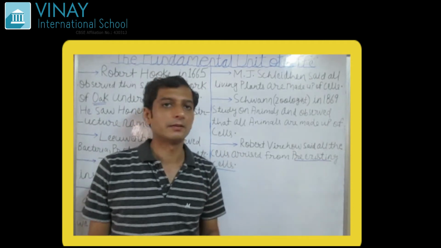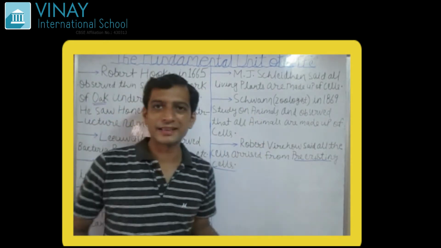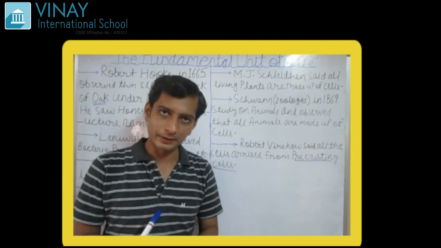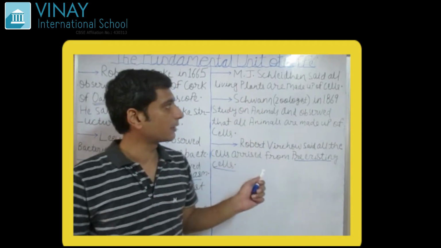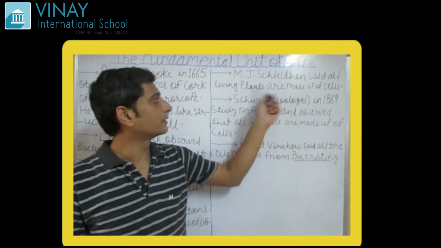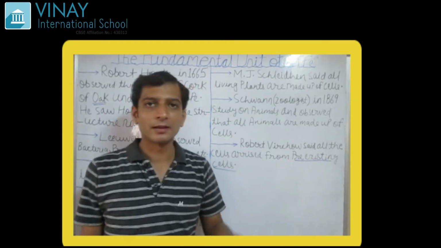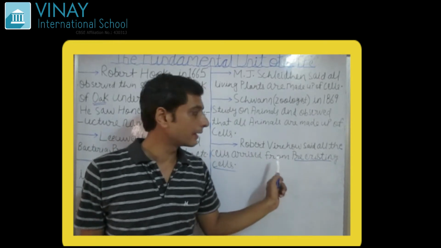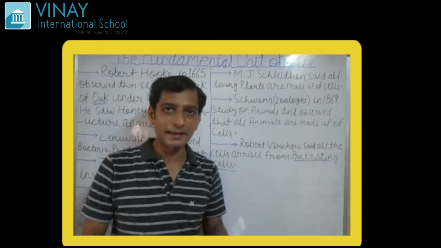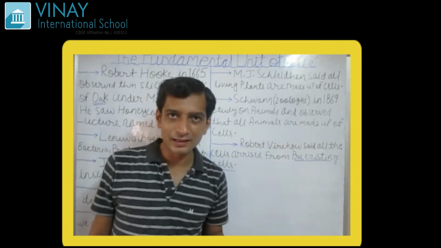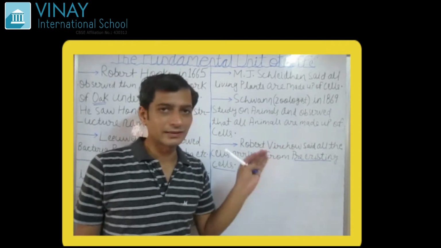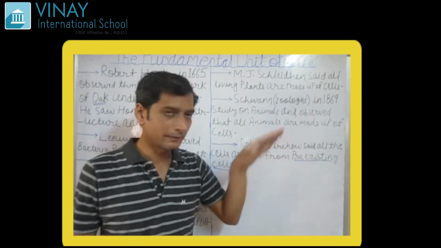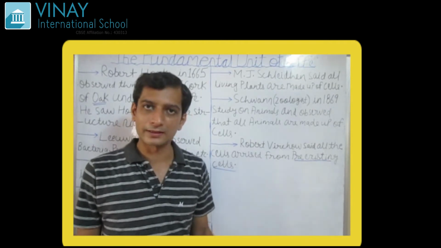So very important. So this was all about the introduction, that from where the cell come from, why the cell is called the fundamental unit of life. Because of the discovery of the scientists, what we observe is that plants and animals are also made up of cells, with the theory which was given by Schleiden and Schwann. Robert Wilcox said that the cells arrived from the pre-existing cell, means all the cells in this earth are coming from their parent cell. The parent cell are dividing themselves so as to bring the daughter cells.